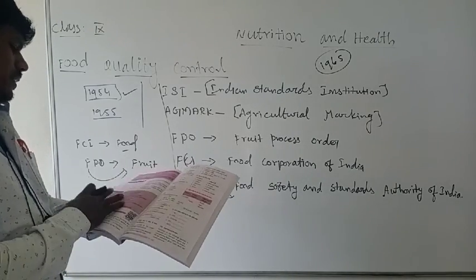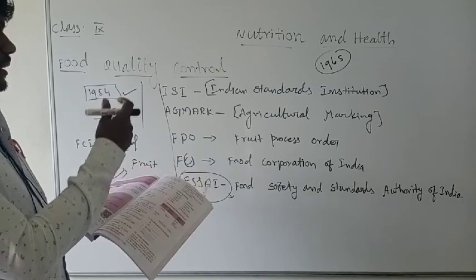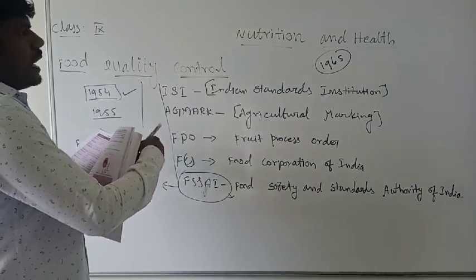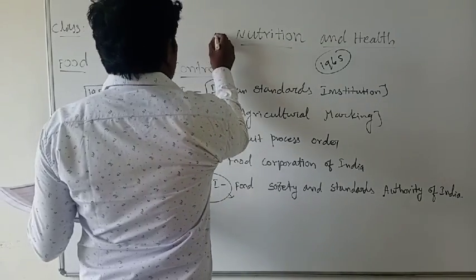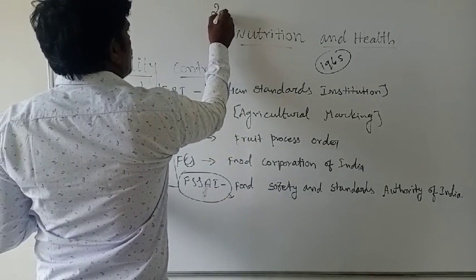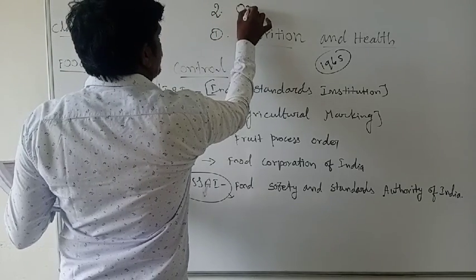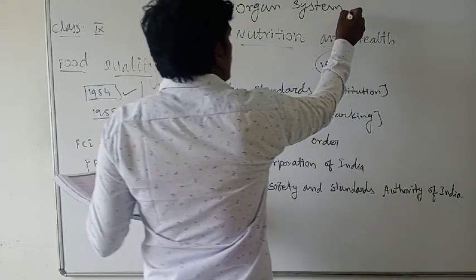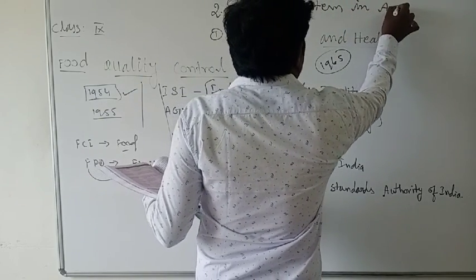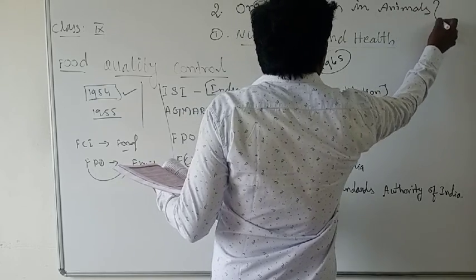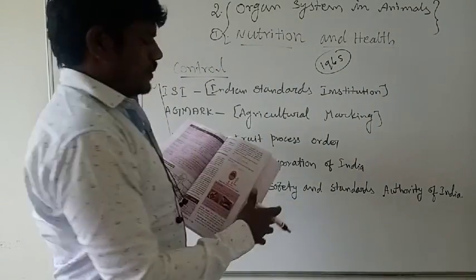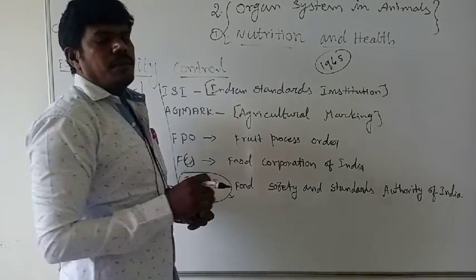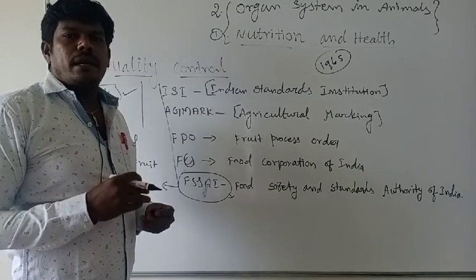That means this month's exam portion: Nutrition and Health is this lesson, and the lesson before it, Hormone System in Animals, and the second one, Organ System in Animals. These two lessons are this month's portion. Only the two lessons. From these two lessons a 50-mark exam will be conducted.